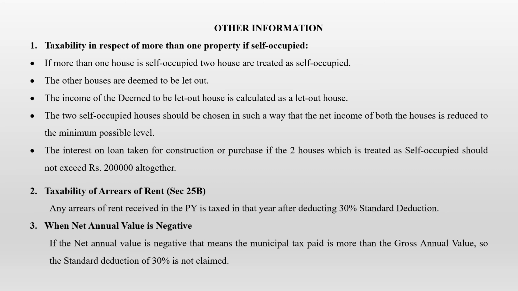So even if you're having more than 3 to 4 self-occupied houses and it is not given for rent, you have to choose the houses which are going to show as self-occupied in such a way that the net income of both the houses is reduced to a minimum possible level. The interest on loan taken for construction or purchase of the two houses which are treated as self-occupied should not exceed rupees 2 lakhs altogether. So if you're having 2 or 3 interest amounts on loan for construction purpose, then it should not exceed 2 lakhs altogether.